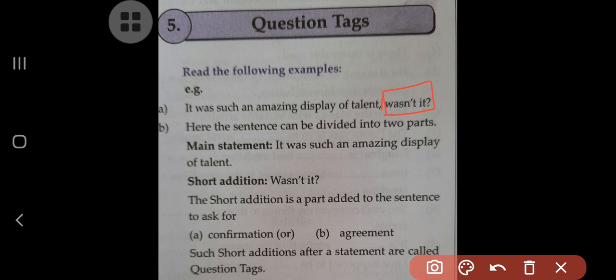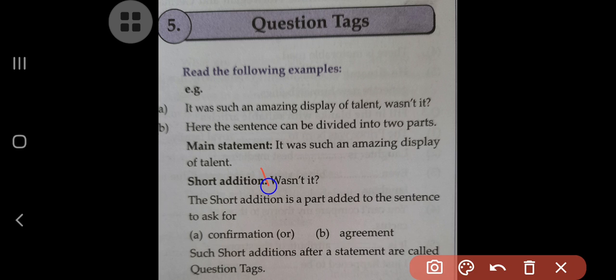What is shown, I am showing with the help of the mark box, understand. Similarly, the second example is there. Now here the sentence can be divided into two parts. Look at now which are the two parts that I have already told you. The main statement is the first one. Understand, after considering that main statement, what is there? It was such an amazing display of talent is the main statement, and the short addition is there. So what was the short addition that we have made? Wasn't it? Here you can see now what wasn't it is the short addition, understand.